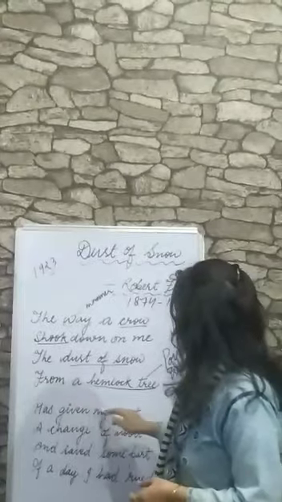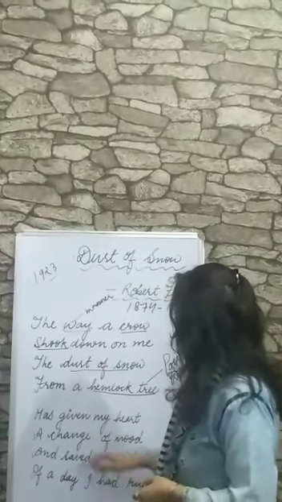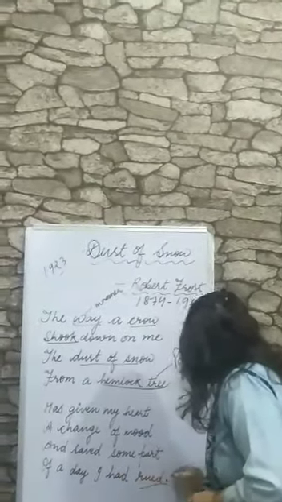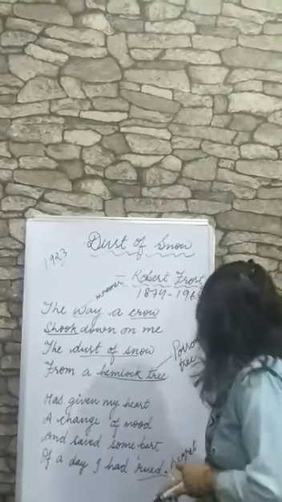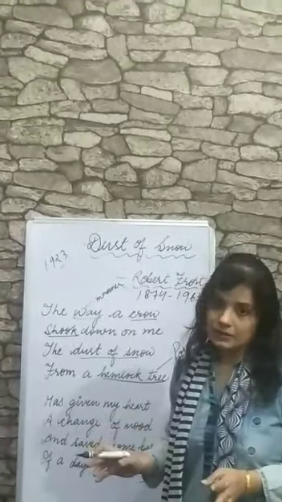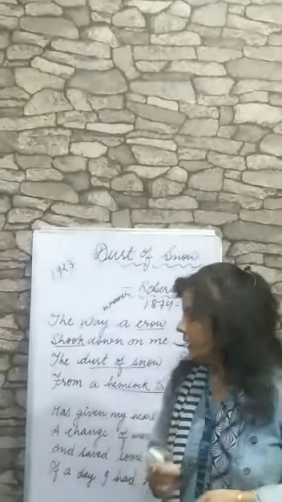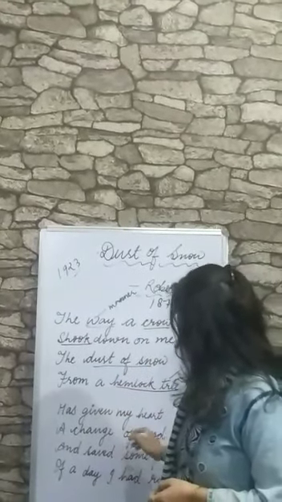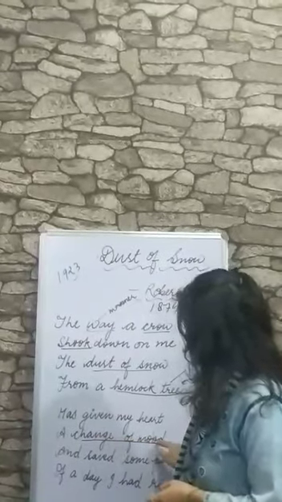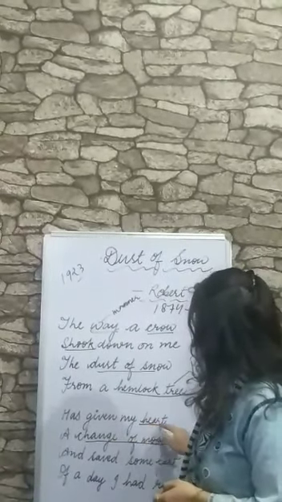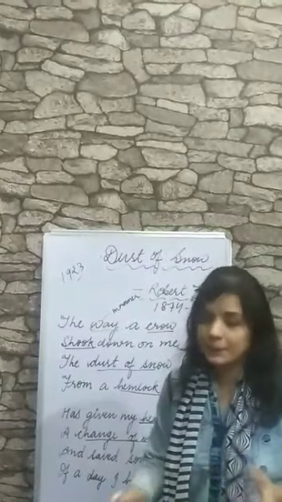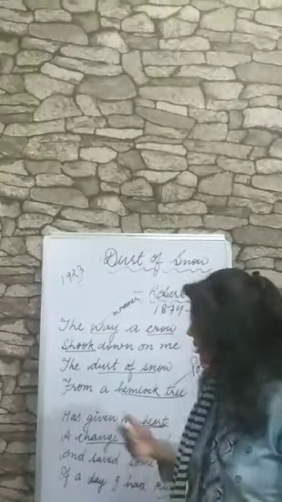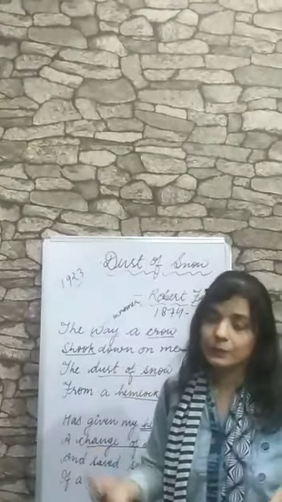Has given my heart a change of mood and saved some part of a day I had rued. Rued means here regret, deeply depressed. So after the particles of snow fall, the mood of the poet completely changed, and it makes his heart gladden. It makes his heart happy. The falling of the particles makes his heart gladden. The poet becomes very happy.